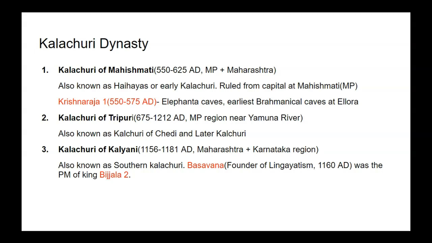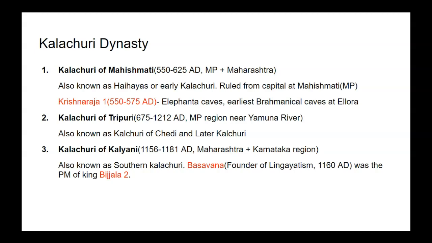Kalchurya of Tripuri. They ruled from 675 AD to 1212 AD. They ruled mainly MP region nearby Yamuna river. They ruled Malwa region, and they were also known as Kalchurya of Chedi or later Kalchurya. Kalchurya of Mahismati were early Kalchurya, and Kalchurya of Tripuri was later Kalchurya dynasty.